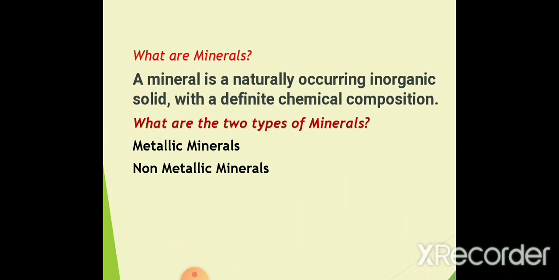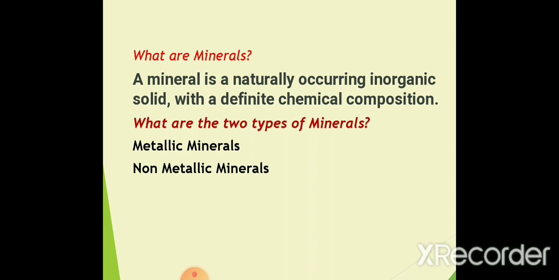So first of all, we'll just see what we learned in our previous class, that is, what are minerals. Minerals are naturally occurring inorganic solids with a definite chemical composition. And there are two types of minerals, metallic and non-metallic minerals. In the metallic minerals, again there are two classifications, and they are ferrous and non-ferrous minerals. So when we study the metallic minerals, we'll study some examples of ferrous and non-ferrous minerals together. So let's see the minerals.